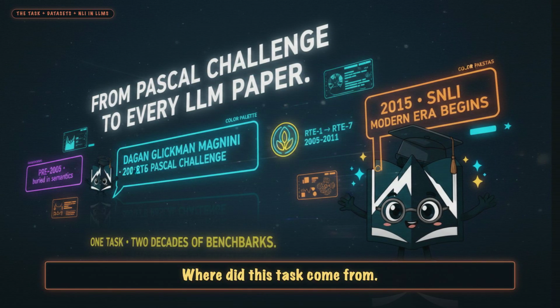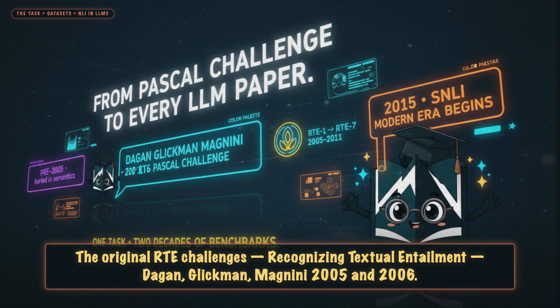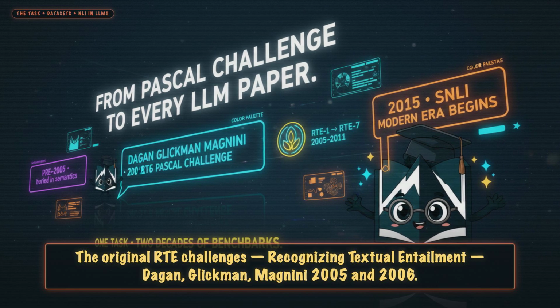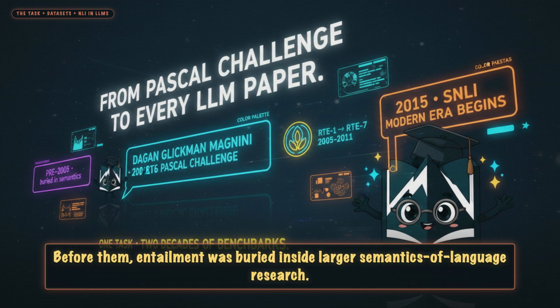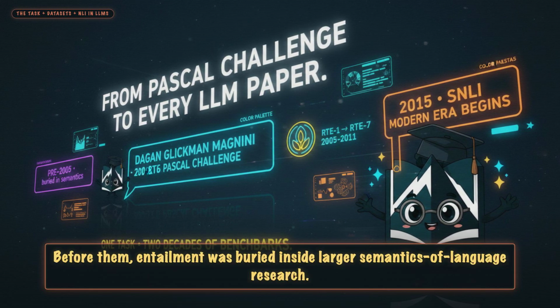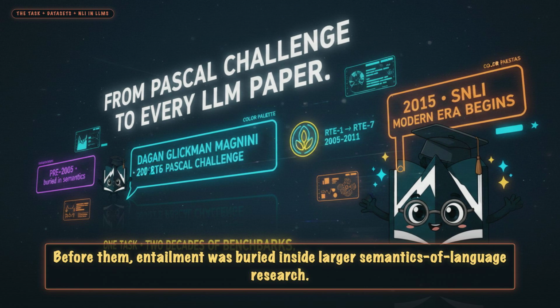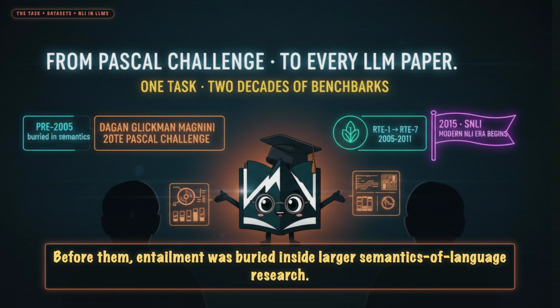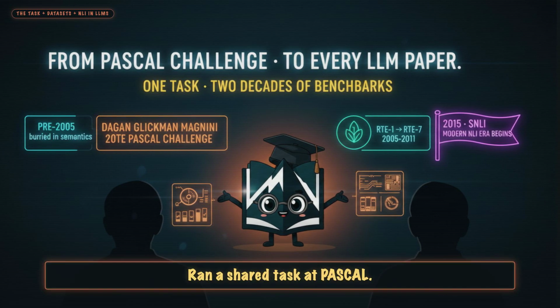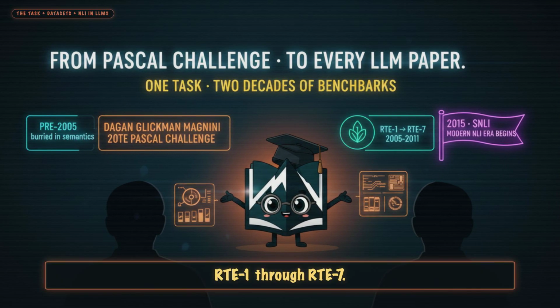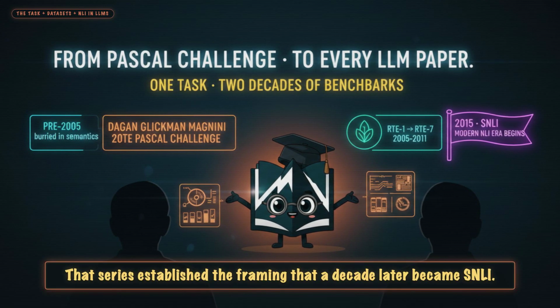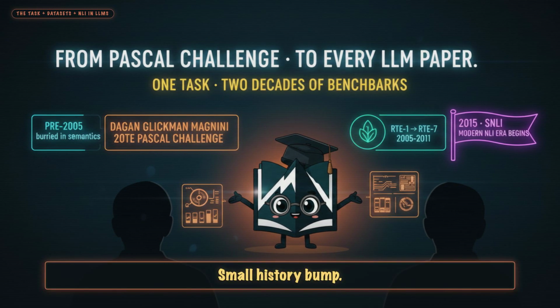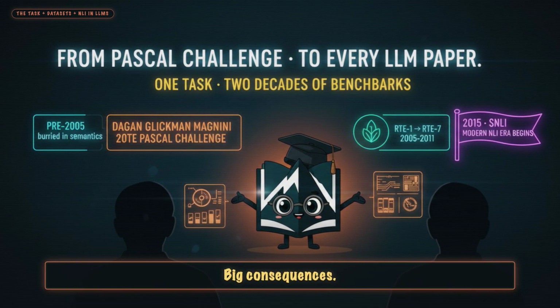Where did this task come from? The original RTE challenges. Recognizing textual entailment. Dagan, Glickman, Magnini 2005 and 2006. Before them, entailment was buried inside larger semantics of language research. They isolated it, standardized it, ran a shared task at PASCAL, RTE 1 through RTE 7. That series established the framing that a decade later became SNLI. Small history bump, big consequences.